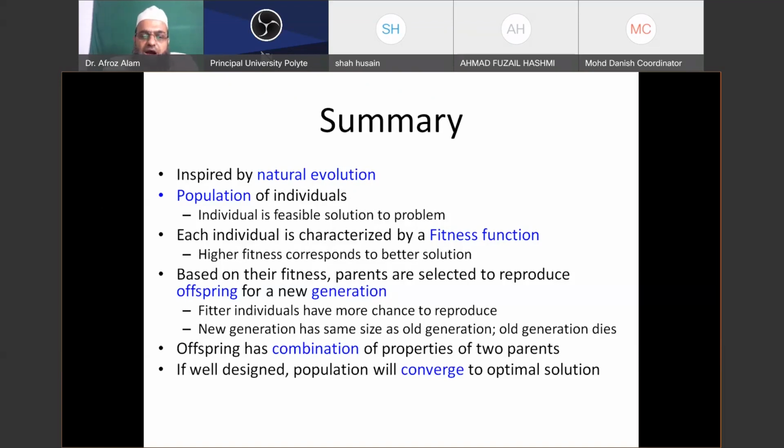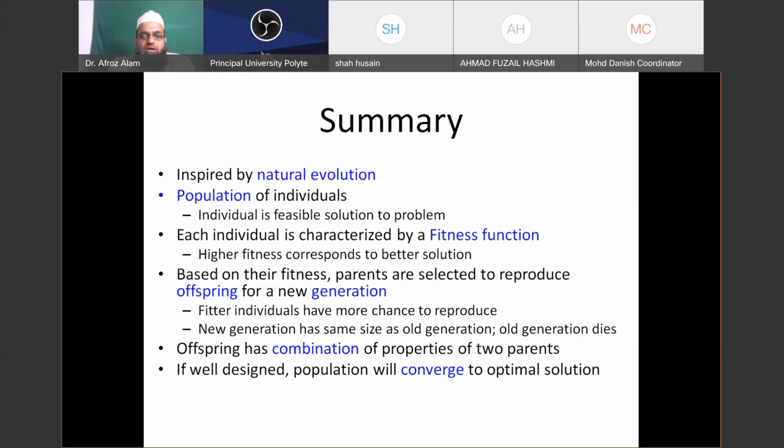This part indicates our exploitation step. We are going to exploit the information available so far. So we are going to create a new offspring from the available chromosomes. For that, we are going to select two parents, two chromosomes, and the chromosomes are selected randomly, but chromosomes having better fitness have higher chances of participating in the formation of offspring. We will discuss it later.